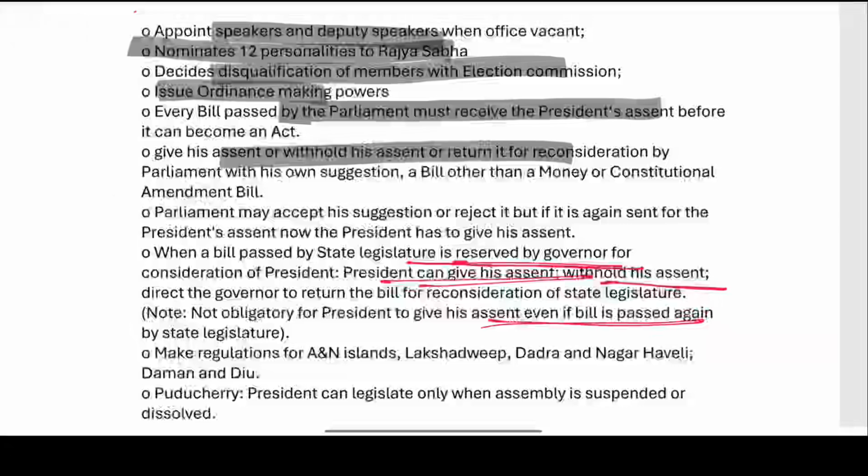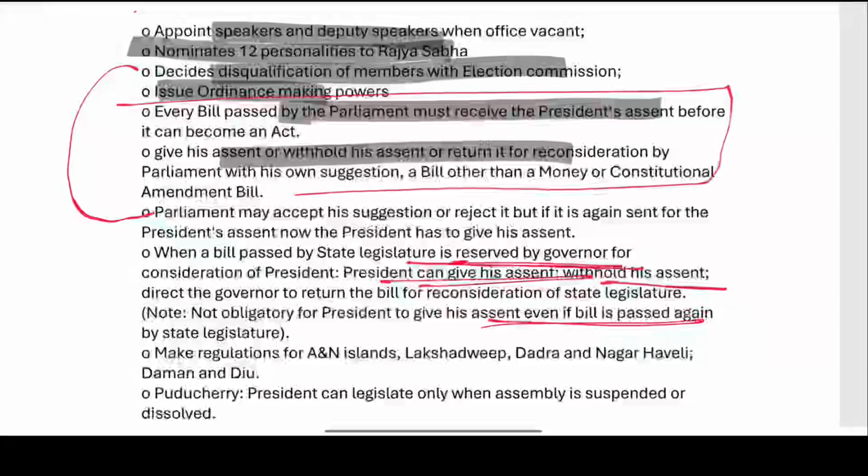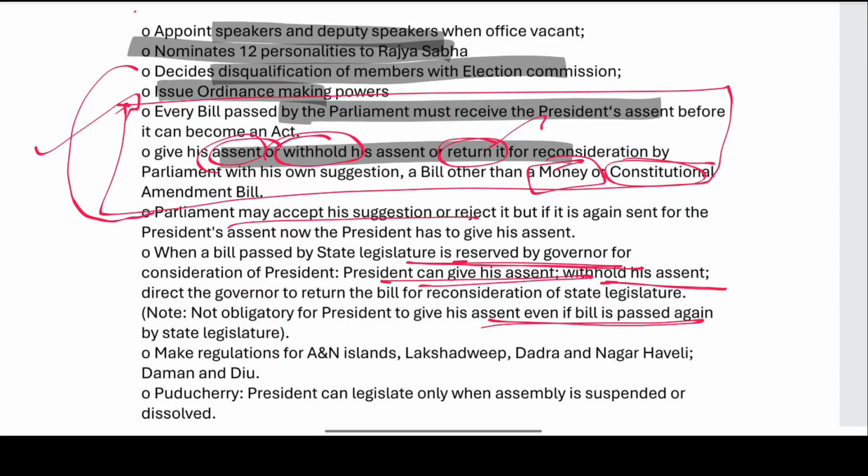What is going to happen if a bill is passed by the parliament? He has to act on the bill. He can either give assent, withhold, or return. If he is returning, it is not subject to the money bill or the constitutional amendment bill. Parliament may accept or reject it, but if it is sent again, the president must sign it.